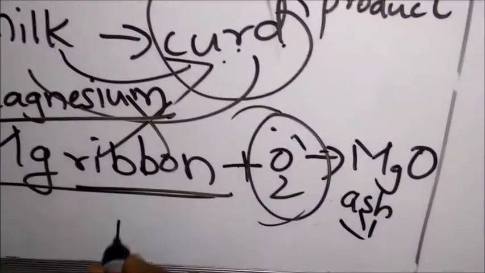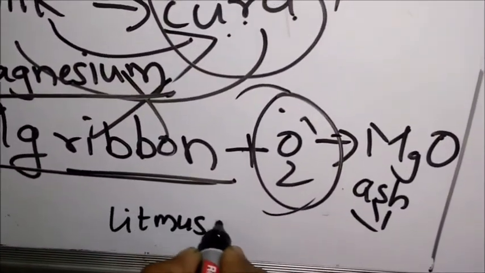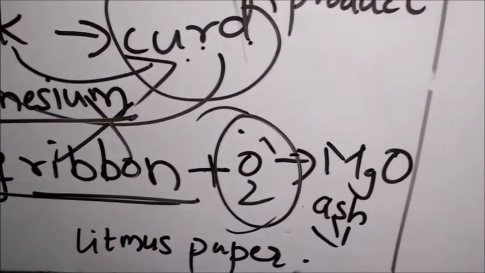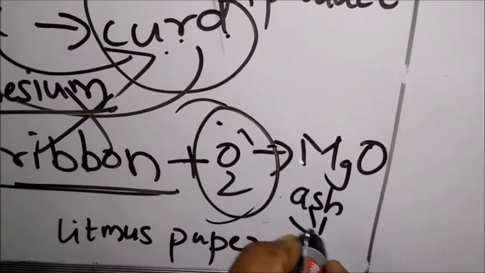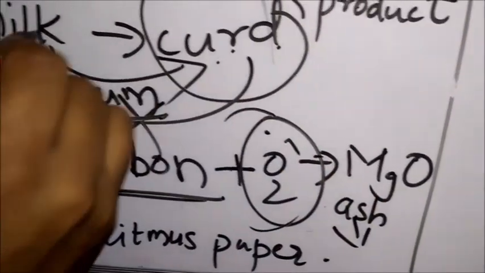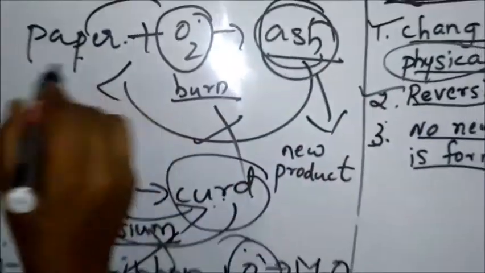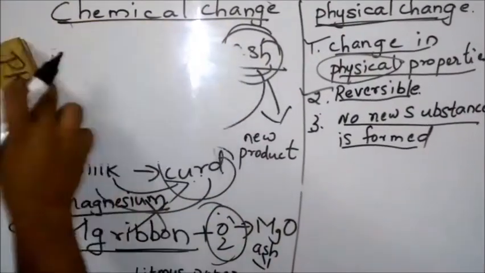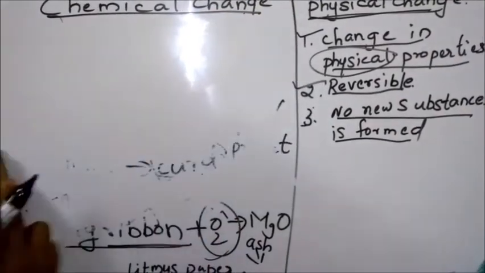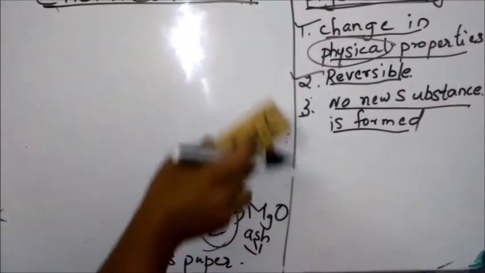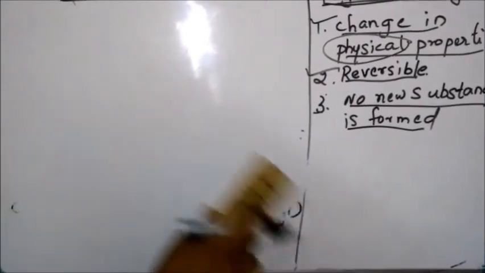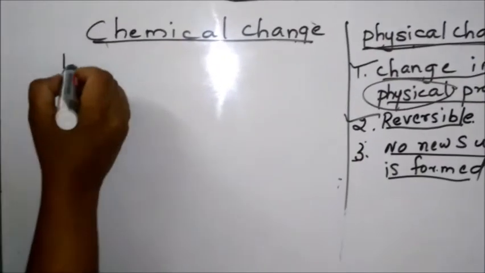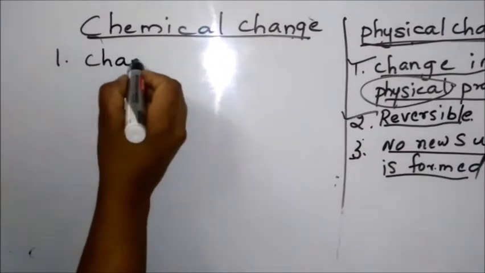We can test this with litmus paper, to find out whether it is basic or acidic in nature. So now it is clear, what is the difference between physical and chemical change. In the physical change, only the physical properties change, and no new substance is formed. Here, in the chemical change, the chemical properties change.